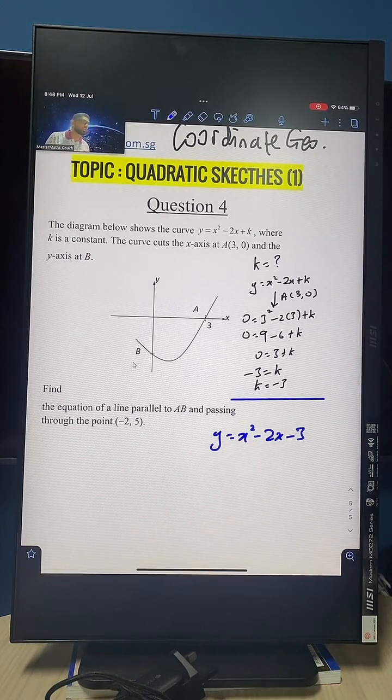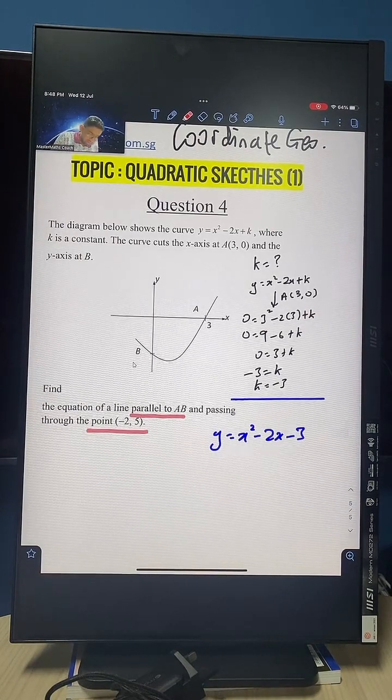Now I need to find the equation of a line parallel to AB and passing through this point. Now in order for me to do that effectively, what you need to do now is to find what is B.